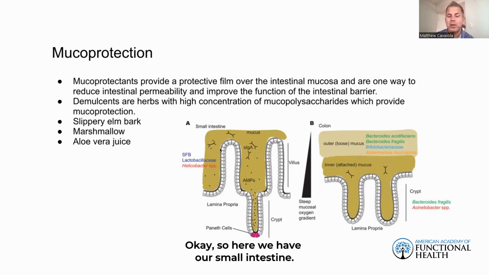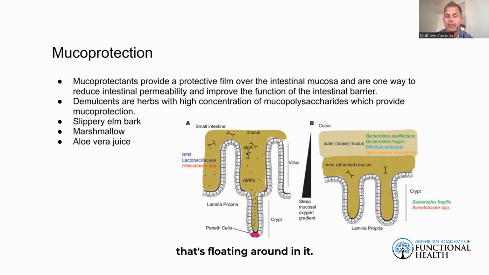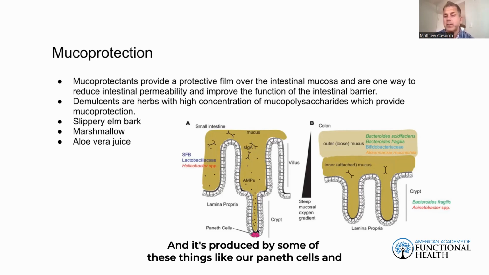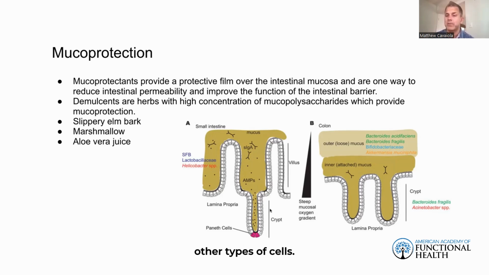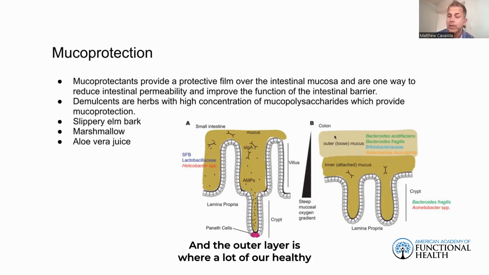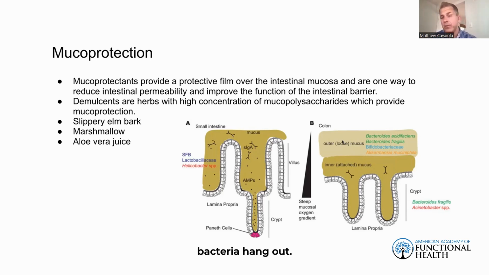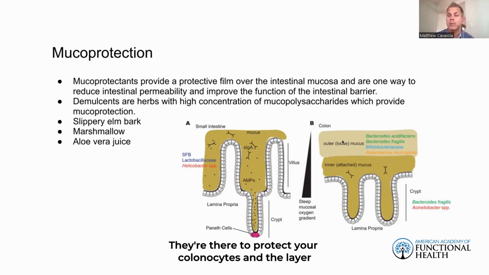Okay, so here we have our small intestine on the left, here we have our colon over here on the right. We have our mucus layer here with our secretory IgA that's floating around in it. And it's produced by some of these things like our Paneth cells and other types of cells. Here we have our colon with 2 layers of mucus, our inner layer and our outer layer. And the outer layer is where a lot of our healthy bacteria hang out. They're there to protect your colonocytes and the layer of your colon.